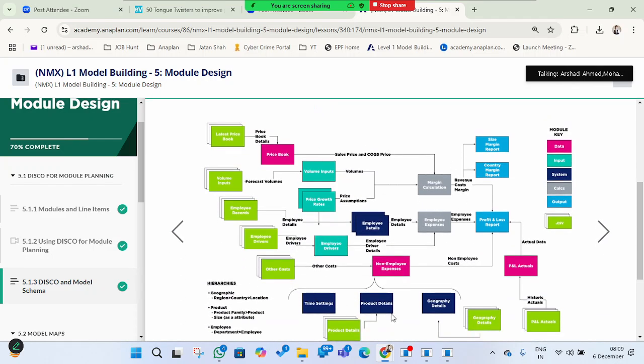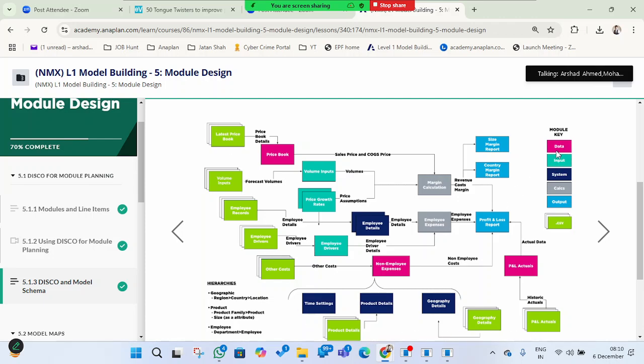This is the schema, a diagram of the model. It shows what we have created in the model, what modules we have created, and what the source was. Like here you can see this is a .csv format. These are all green, in the file. Using this file, we have created the data modules.